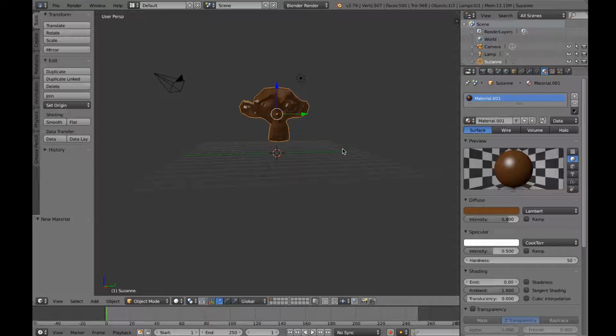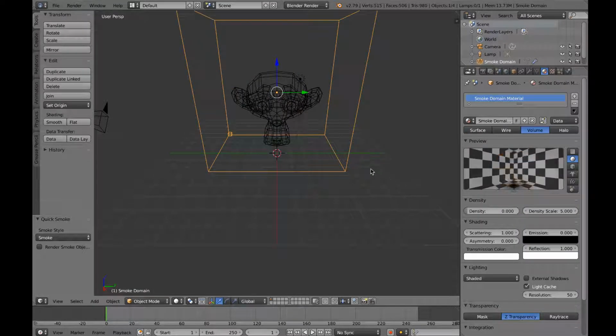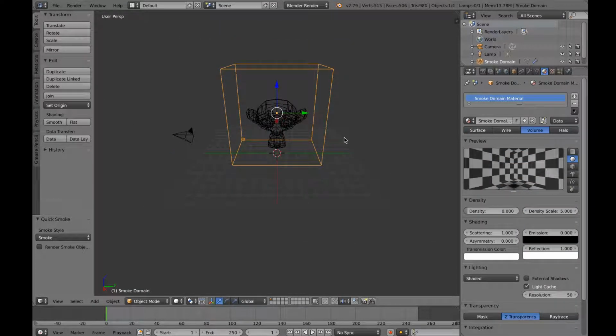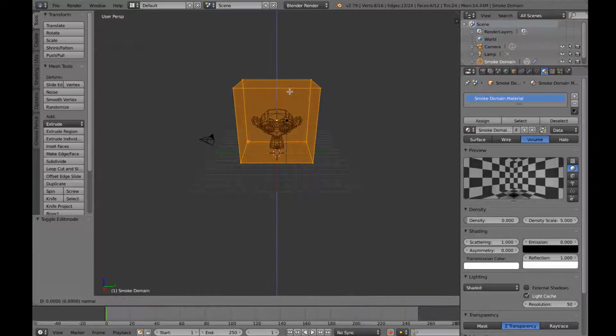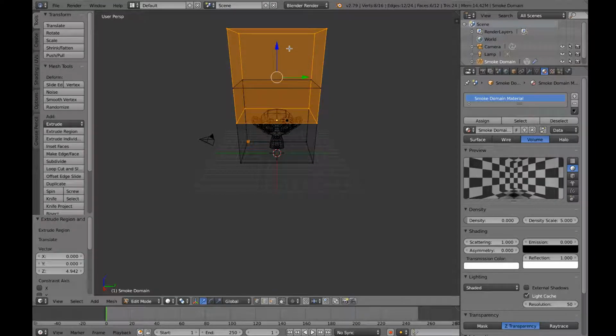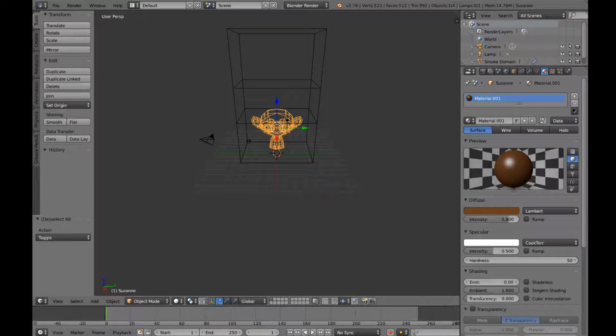And now to animate it as a fire, like there's fire blowing up on its head, press space, type smoke, and select quick smoke animation right here. It's basically a simulation which creates fire all around the object, or basically smoke. So I'll tell you how to create fire. Before doing that, we might want to extend the box over here so that it's a bit longer. So tab, extrude, and that much should be good enough. Tab again, select, yeah. Okay, now I'll play the animation.